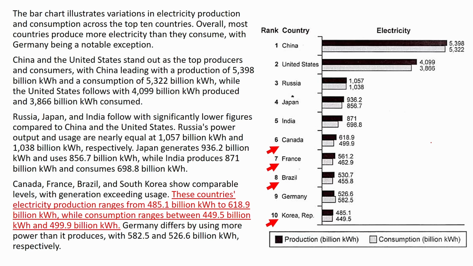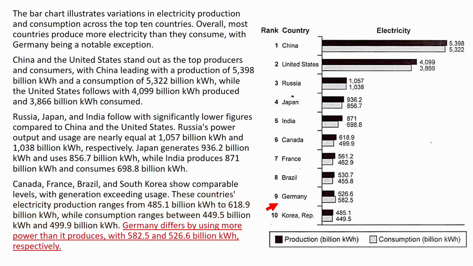These countries' electricity production ranges from 485.1 billion kilowatt hours to 618.9 billion kilowatt hours, while consumption ranges between 449.5 billion kilowatt hours and 499.9 billion kilowatt hours. Now, Germany, the last country, which is different. Germany differs by using more power than it produces, with 582.5 and 526.6 billion kilowatt hours, respectively.